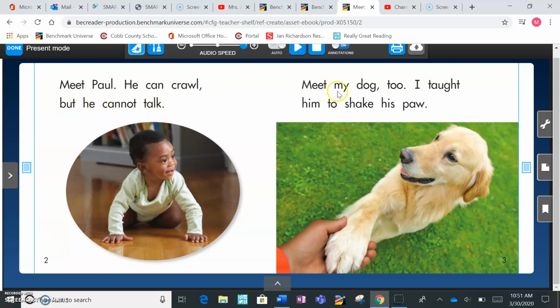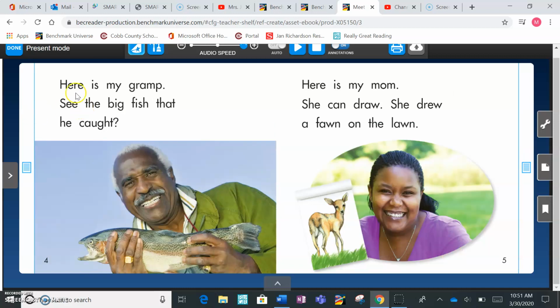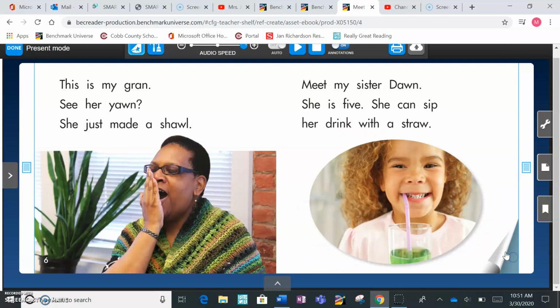Here's a dog. This is Gramp. Here is Mom. Now we have Gran.